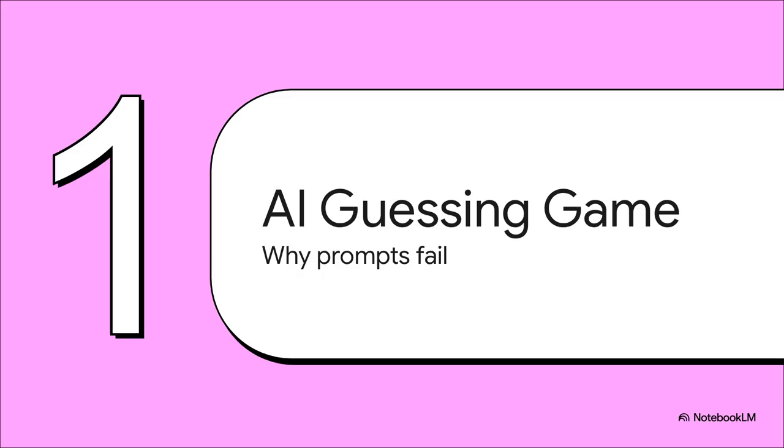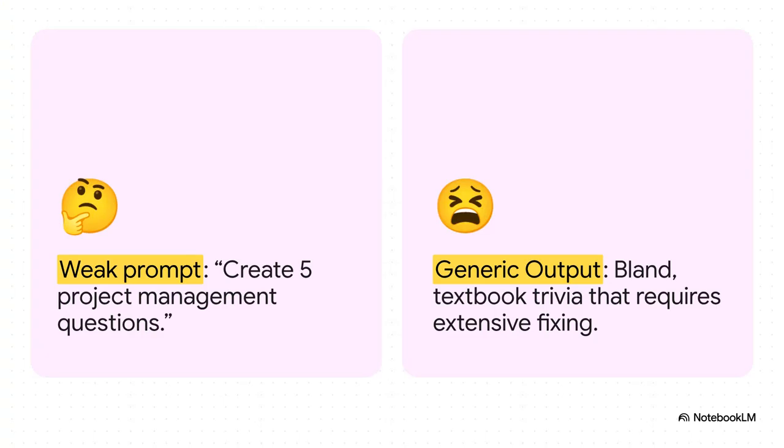So, let's start with that all too common frustration. Why do our prompts so often just fall flat? Well, it's because we're essentially playing a guessing game with the AI, and let's be honest, most of the time, we lose. Yeah, this probably looks super familiar. You give a simple, kind of weak prompt like, create 5 project management questions, and what does it spit back out? Bland textbook trivia. I mean, sure, it's technically correct, but it's not useful at all. You end up spending way more time editing the tone, the level, and the format than if you just wrote the whole thing yourself from scratch.